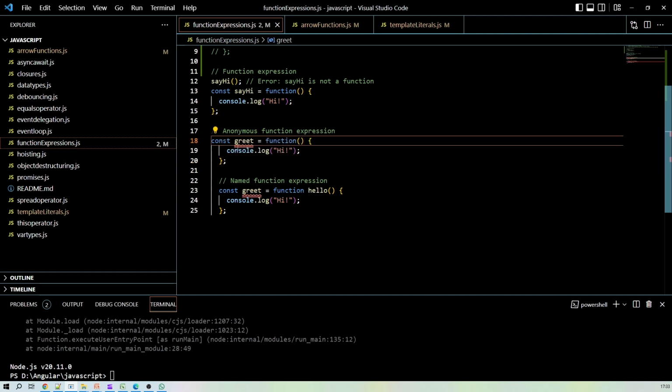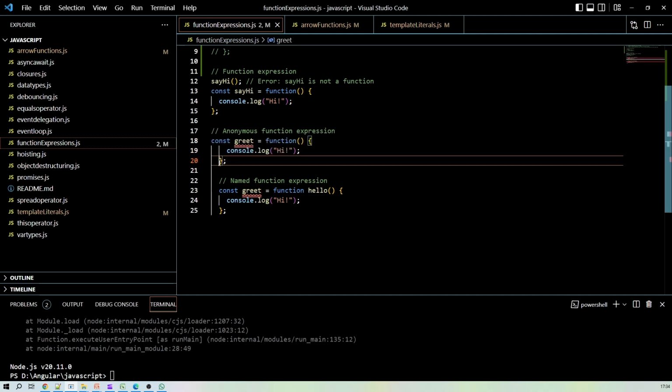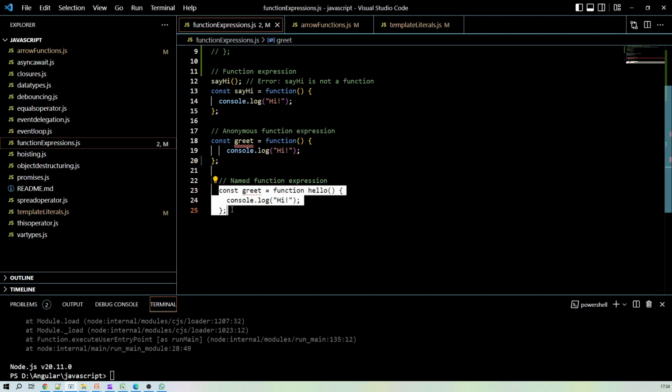And assigning this function to this greet, right? And we are not giving any name to this function, right? But it will work. Let's run this file again.